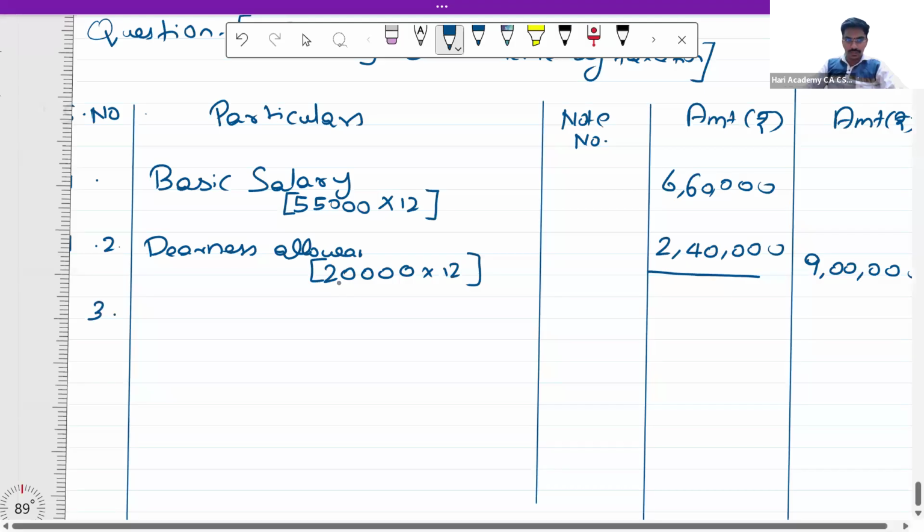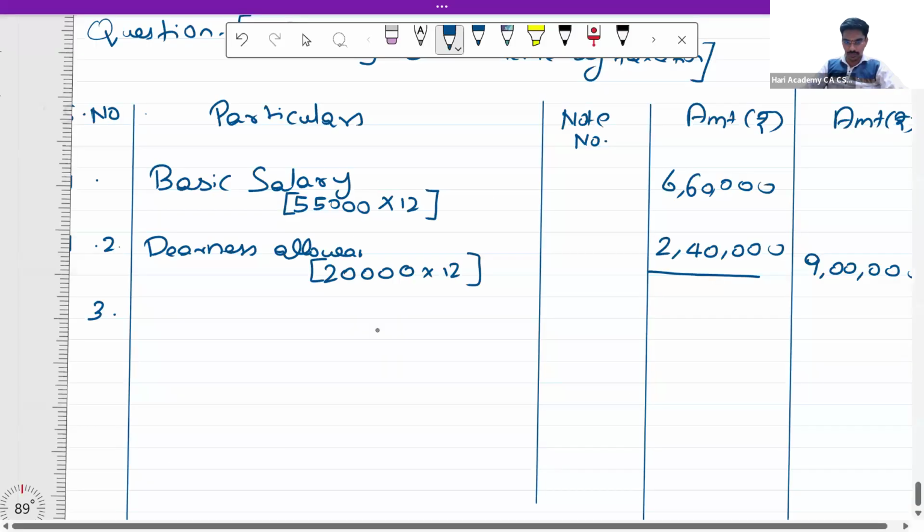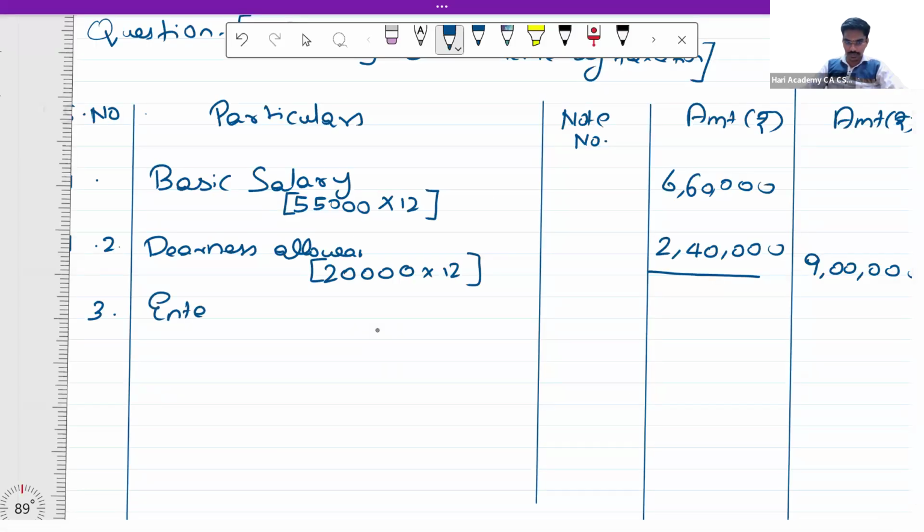Next is point number 3. Point number 3 is entertainment allowance at rupees 2,500 per month. Entertainment allowance is 2,500 per month. So this is coming to 30,000. You can put it in the outer column itself. This is 30,000.